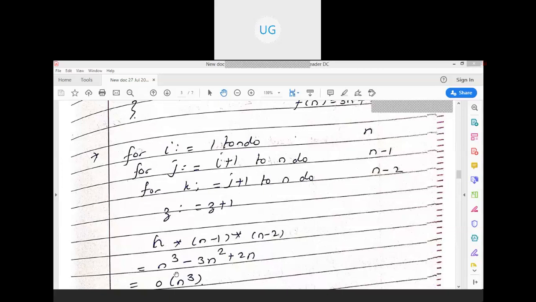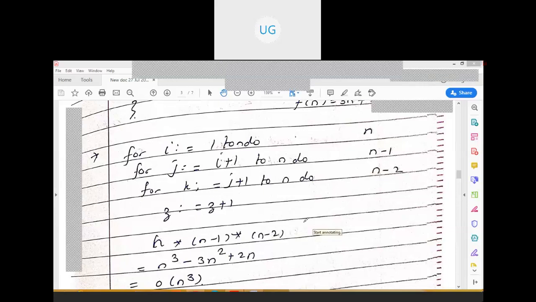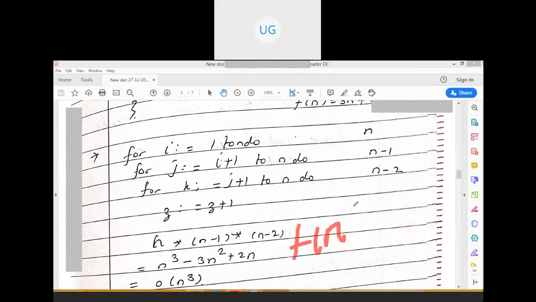When we expand this, we will be getting n cube minus 3n square plus 2n. So it is of the form f of n is approximately equal to O of n cube, right? What is this O? Order of.